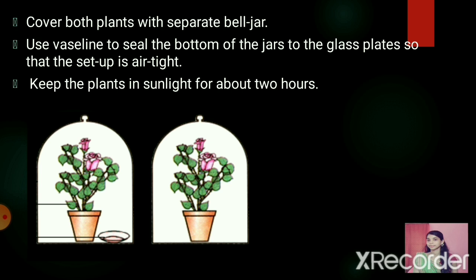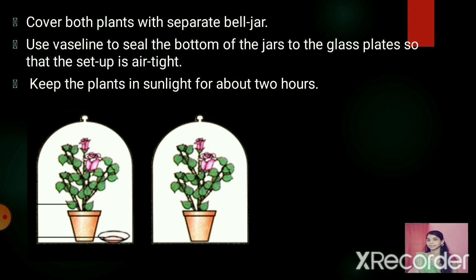We are also using Vaseline to seal the bottom of the jar so that the condition is airtight. Now keep the plants in the sunlight for about 2 hours. After keeping them for 2 hours, you should pluck a leaf of the plant and check for the presence of starch, and you should note the observation.